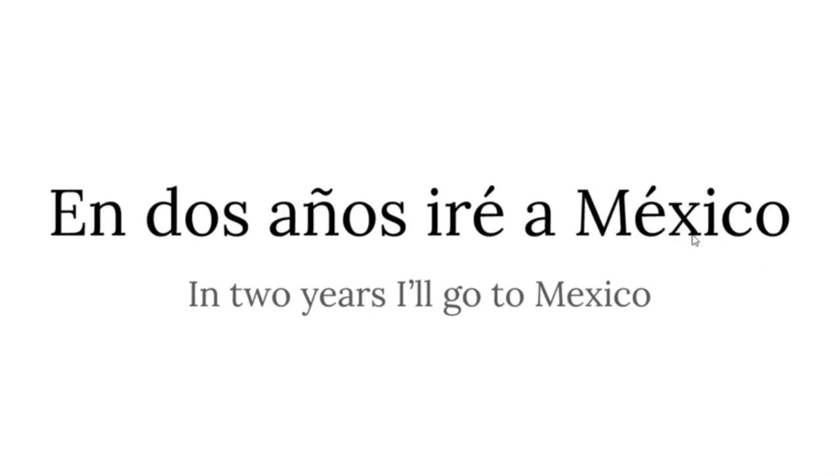The pronunciation of the X is not usually like a J, but in the case of Mexico, yes, it is. So imagine instead of the X, there is a J. México. En 2 años, we have seen this structure in the last lesson. It means in 2 years, iré, I will go, a México, to Mexico.